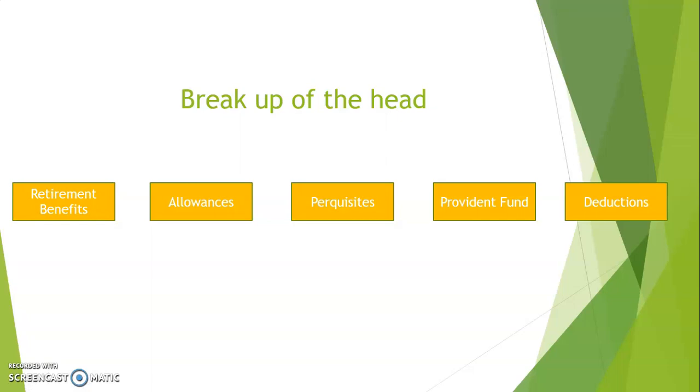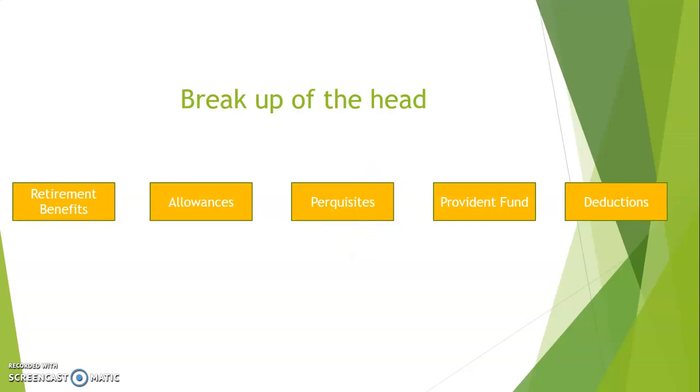Now there's a possibility that you might have come across these terms before. Things like pension, gratuity, VRS and all, which are payments pertaining to the retirement of an employee, all come under retirement benefits. Terms like house rent allowance, daily allowance, dearness allowance, travel allowance, conveyance allowance are certain items which fall under allowances. Things like a motor car provided by an employer to employee, accommodation provided by an employer to employee, various other facilities provided by an employer to employee, they all come under perquisites.